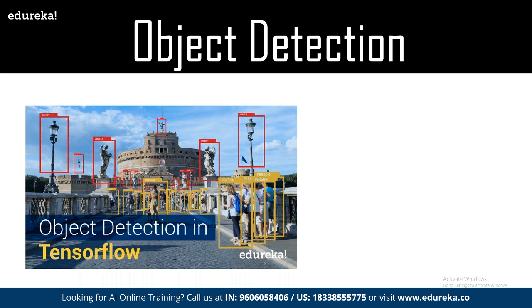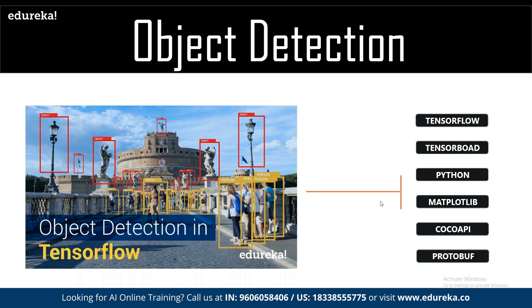For example, in the given entire image, we have to detect which one is an object, which one is a lamp, or which one is a human, right? For doing this kind of analysis, we can take the help of TensorFlow, which is one of the most popular libraries available for artificial intelligence. And the same way we have tools to study any kind of patterns. Here we can use TensorFlow, TensorBoard on top of Python, then we have Matplotlib, then we have COCO APIs, we have Protobuf as well.